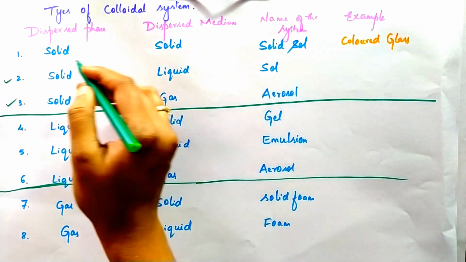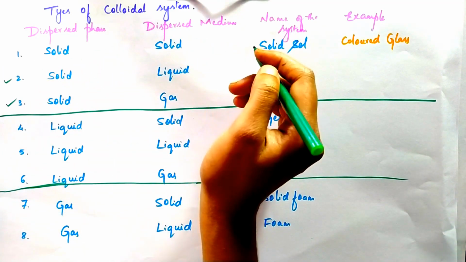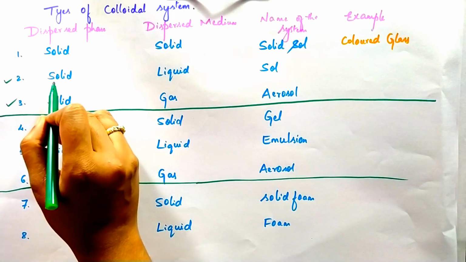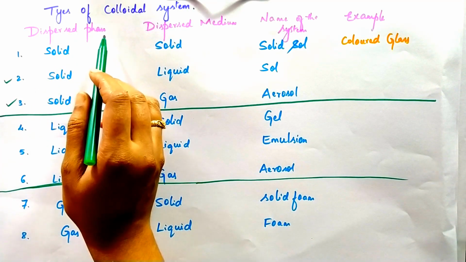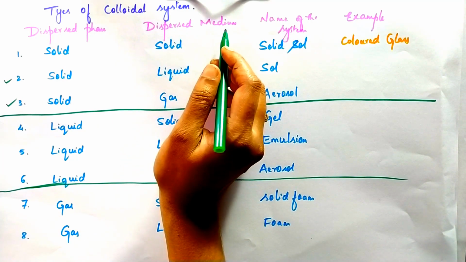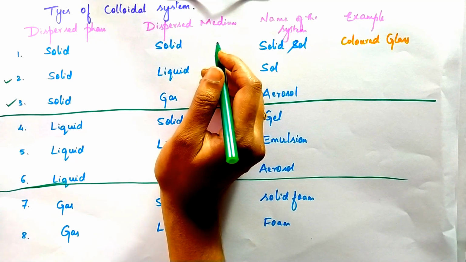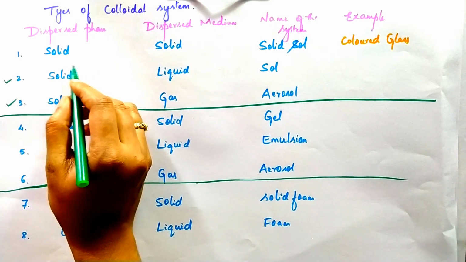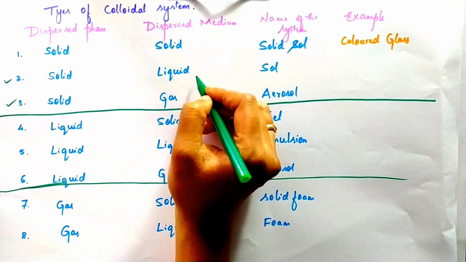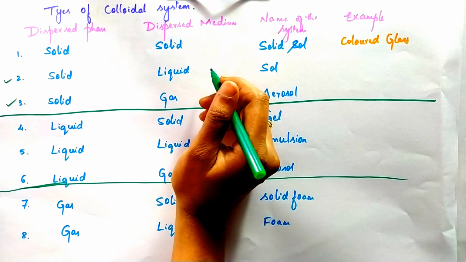Because it is easy to understand the solid in liquid and solid in gas, then you will get a clear picture for other examples. The first one is solid dispersed phase in liquid dispersion medium. For this, I can give the common example, that is sugar and water. So, sugar is a dispersed phase which is in the solid state, and the water which is in the liquid state, that is the medium. So, sugar in water.